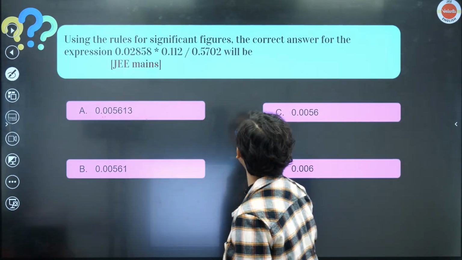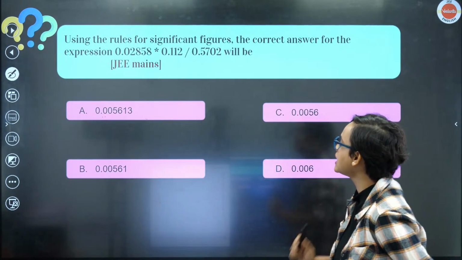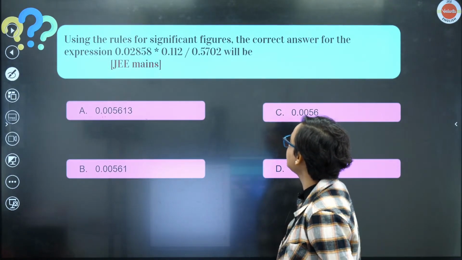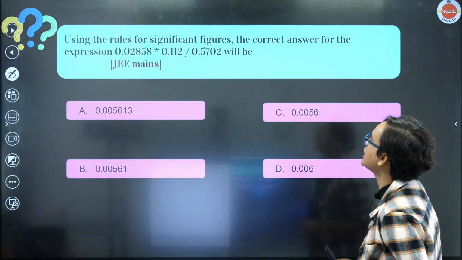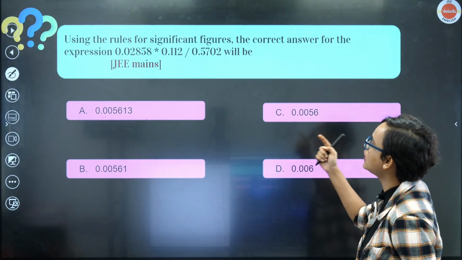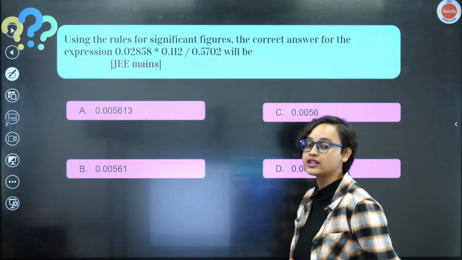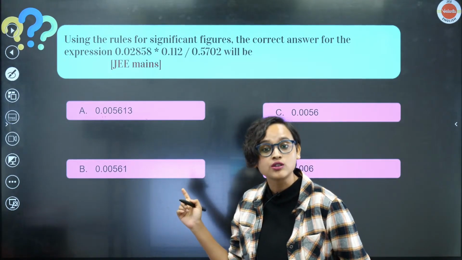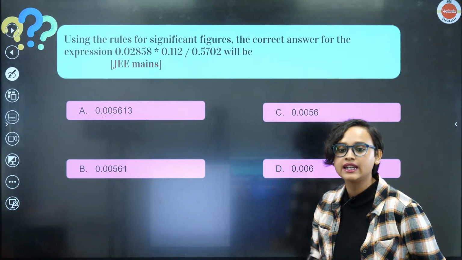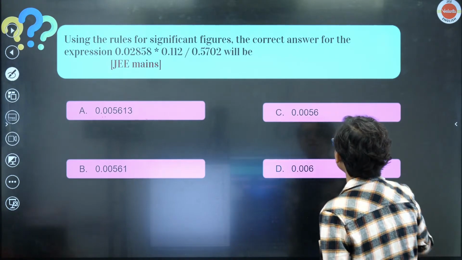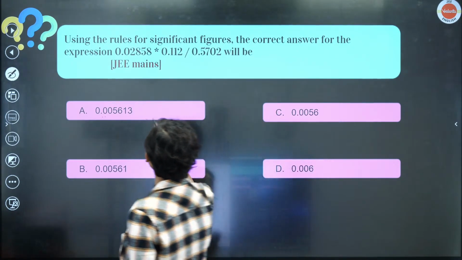Moving on from here, next question. This is from JEE Mains, guys. Tell me, using the rules for significant figures, the correct answer for the expression 0.02858 into 0.112 divided by 0.5702 will be. Now, this is also very simple, very easy. But tell me, what is this? Chalo, let's figure it out. How do we have to do it?